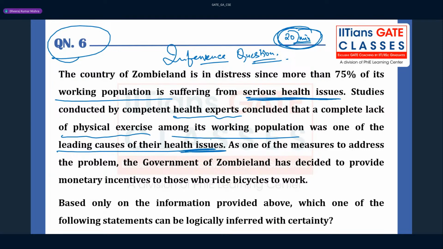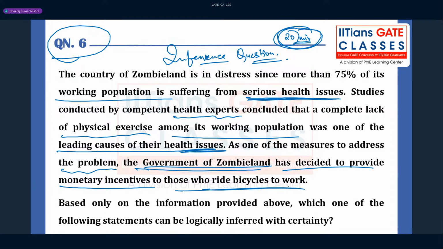They were not doing any sort of physical exercise, so that was one of the reasons behind their health issues. As one of the measures to address the problem, the government of Jubiland has decided to provide monetary incentive to those who ride bicycle to work.